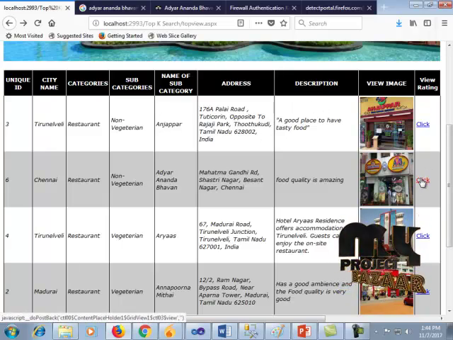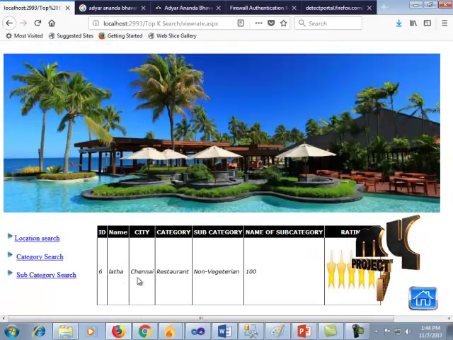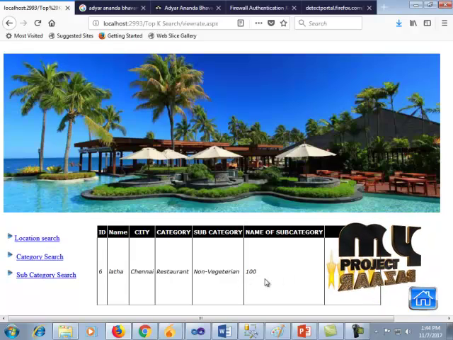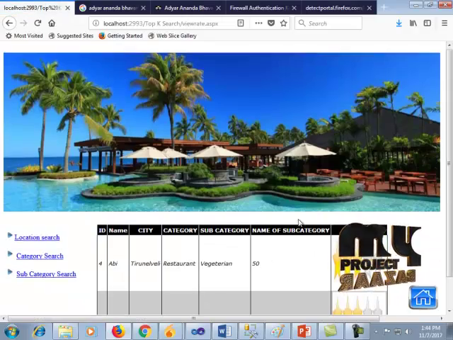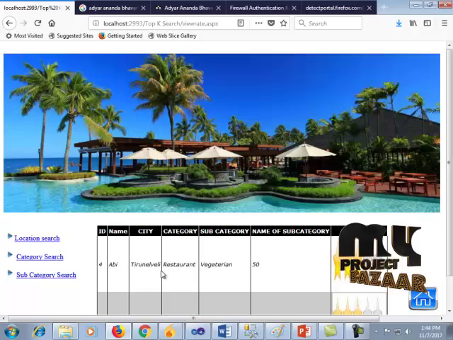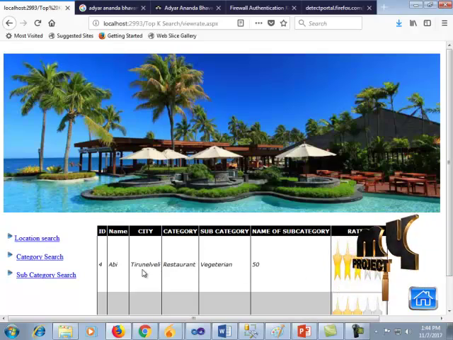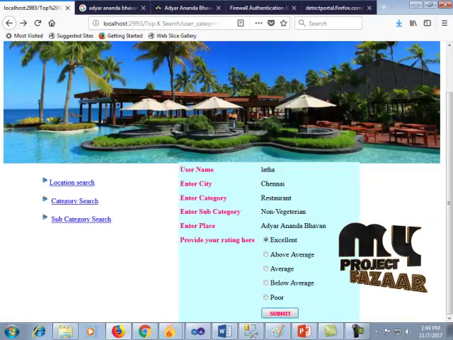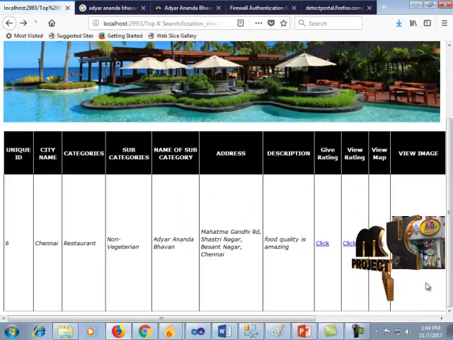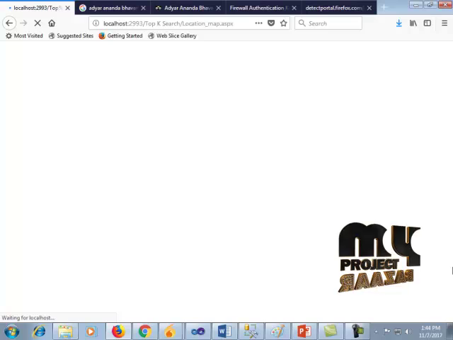Another, A2B, is also given excellent by Lata. So this is also taken in the top view. For example, here Arya's is given as average by some other user, so it is in the third place. Here we can also view this in map.